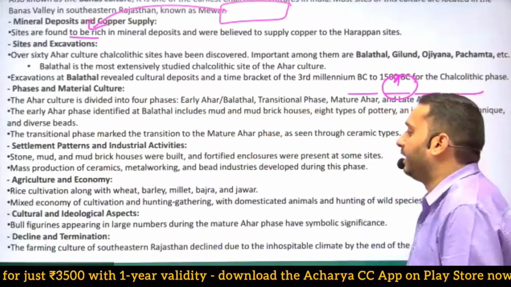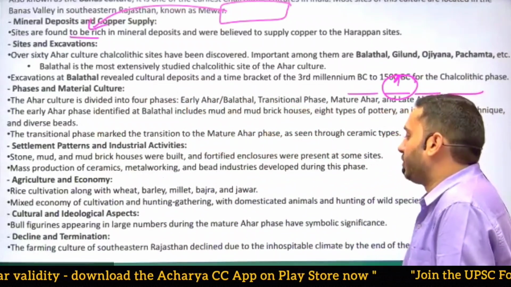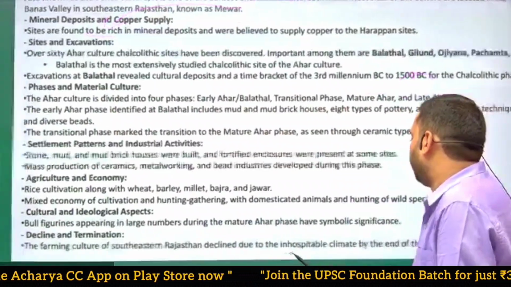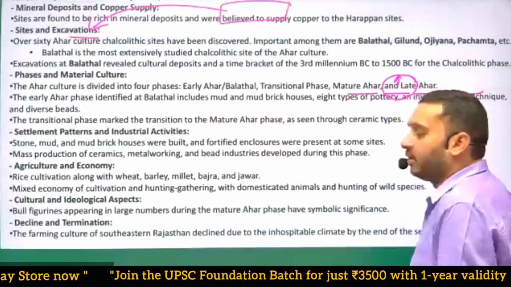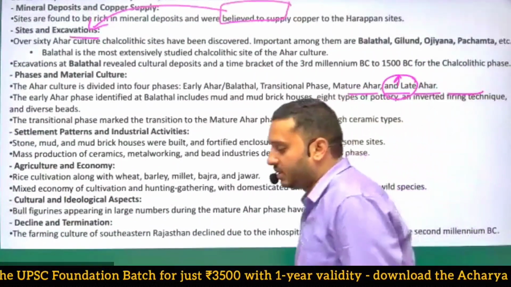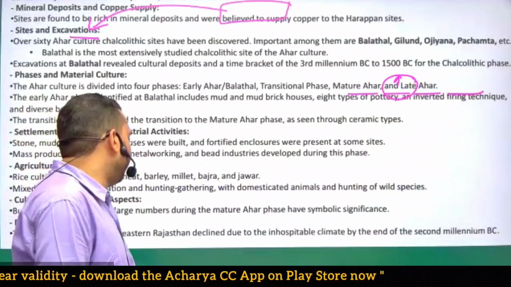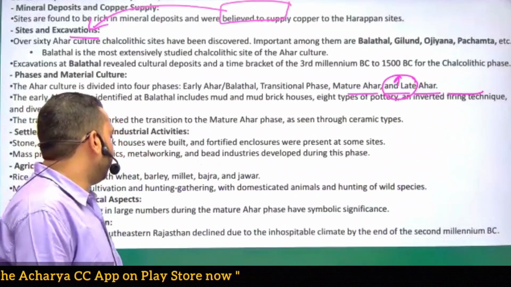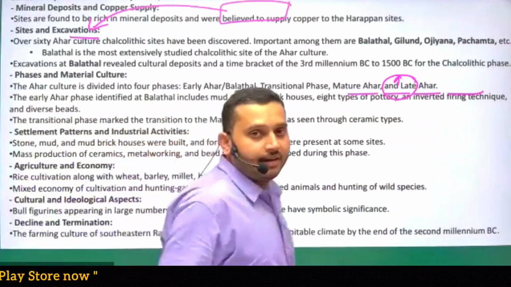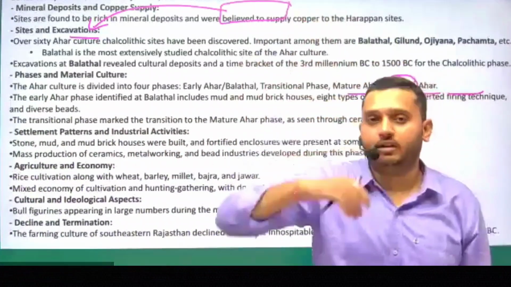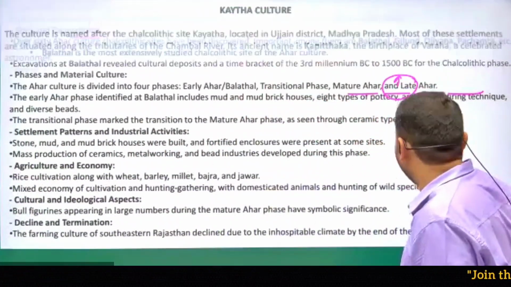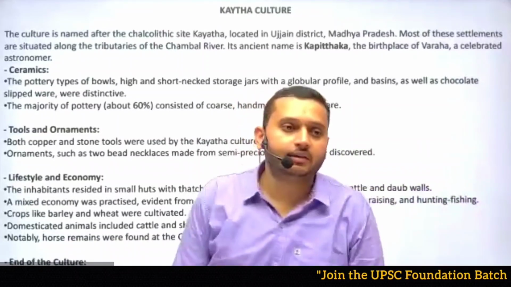Then how did they decline and terminate? The farming culture of southeastern Rajasthan declined due to the inhospitable climate by the end of the second millennium BC. That means in the second millennium BC the climate changed and this whole region became inhospitable, not good for agriculture. That's why obviously people had to move to other regions. I hope all things are clear.